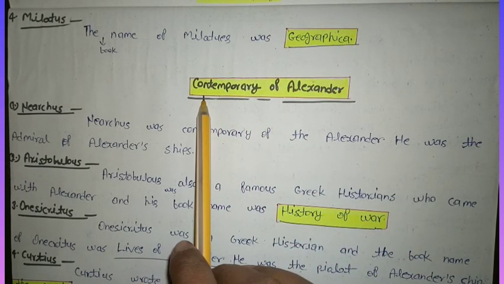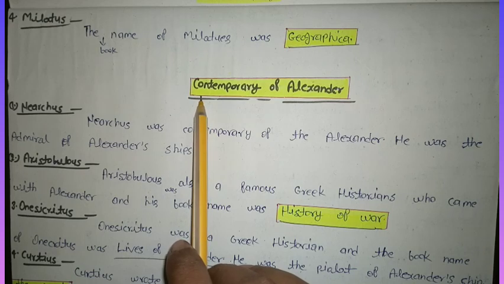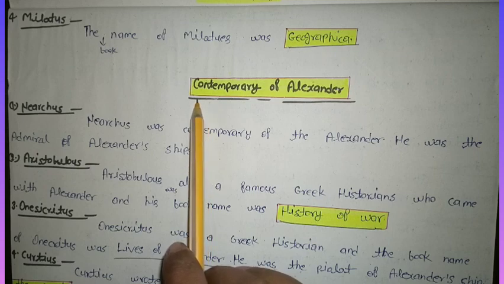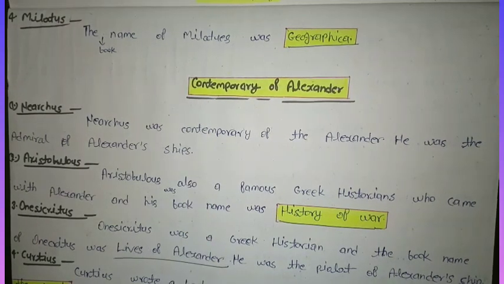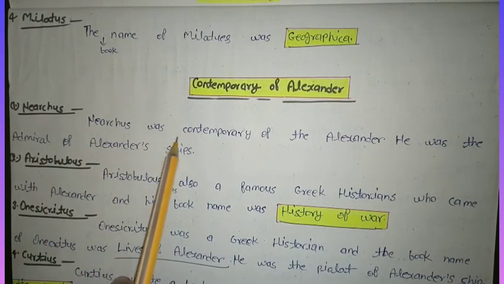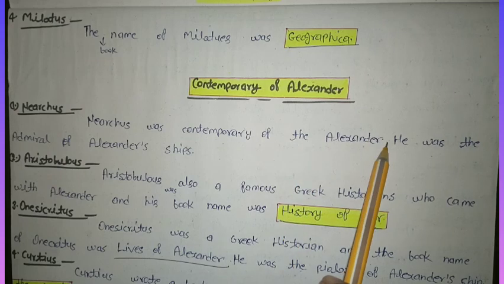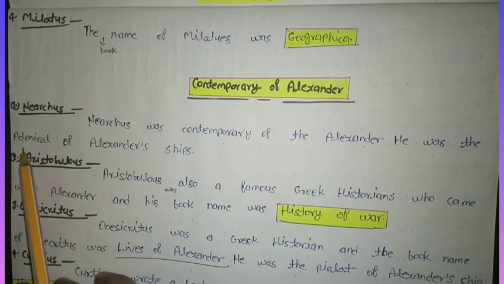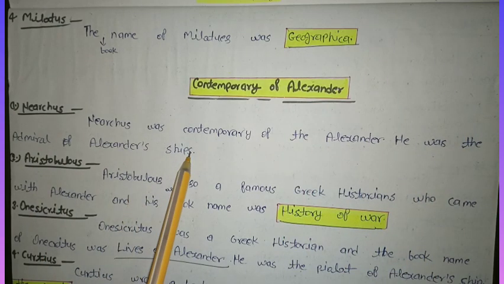And after it, we shall try to know the travelers who came with Alexander to India. Their names are following. First, Nearchus. Nearchus was a contemporary of Alexander. He was the admiral of Alexander's ships.